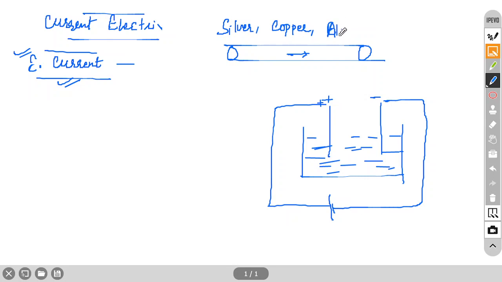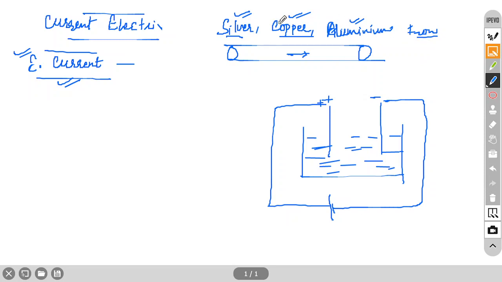Aluminum is very abundant, but silver is the best conductor. We don't use silver because it's very costly, it's rare, so it's not that abundant. Copper generally we use. Copper has less resistance than aluminum. So we don't use iron for circuits generally. These three are enough.